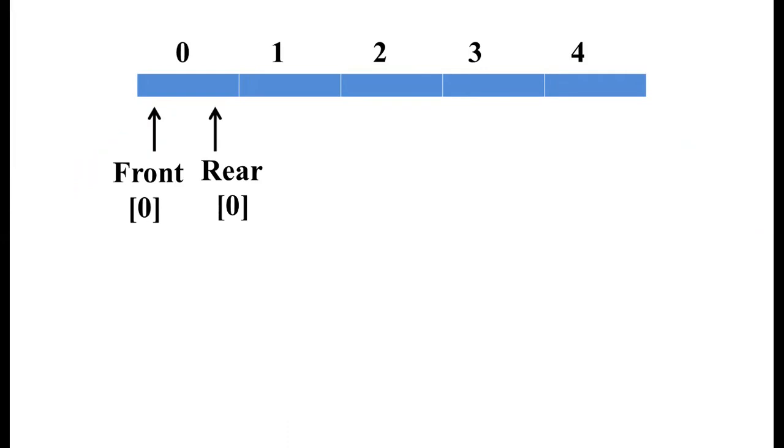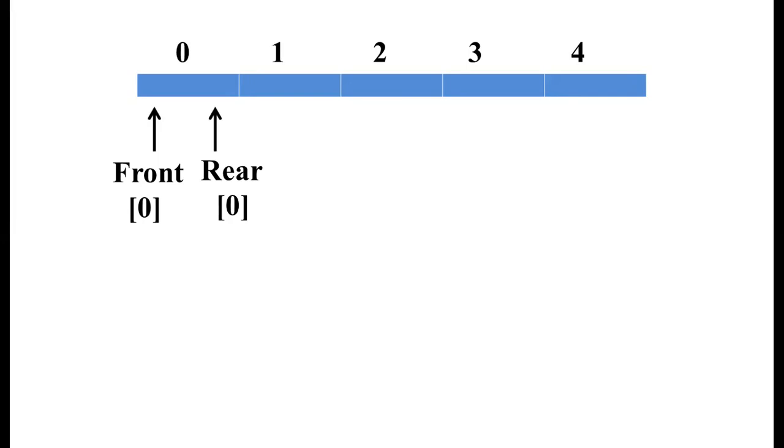Note that we cannot move the front value because the front always points to the first location. That is a fixed memory location. The front always points to the 0th location with index value 0, that is, its value will always be equal to 0.